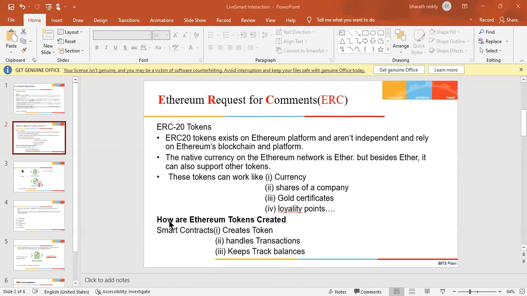Before going further, we will discuss how Ethereum tokens are created. A token can be created by a smart contract that runs on the Ethereum Virtual Machine. These contracts are not only responsible for creating tokens, they are also responsible for managing transactions of the token and keeping track of each token holder's balance.